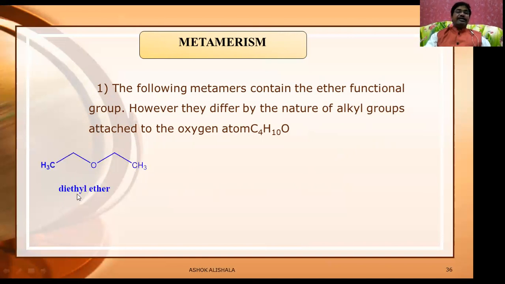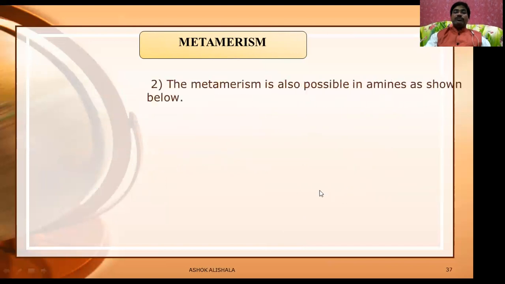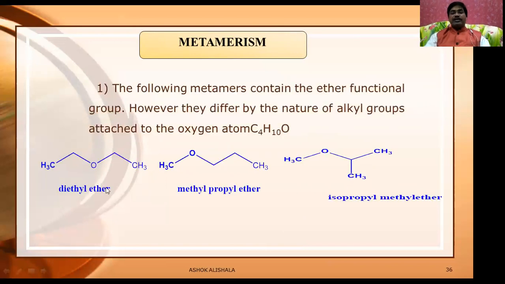This is going to be diethyl ether, with 2 carbons on each side of the oxygen. Now here, one side is a methyl group and another side is a propyl group. Therefore, these two differ by the nature of the alkyl groups around the oxygen. And here, this is the isopropyl group and this is the methyl group. Here it is methyl and propyl, here it is ethyl. This isomerism arises due to the change in the nature of alkyl groups around the oxygen atom.